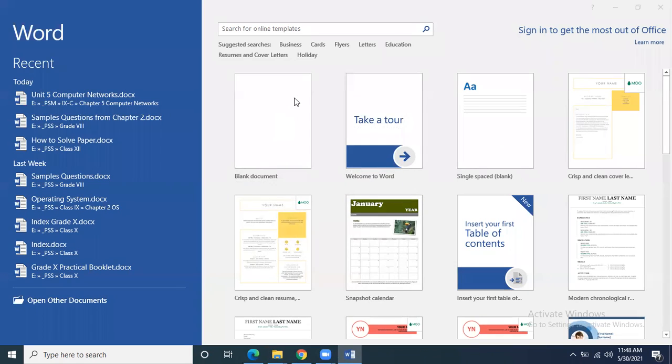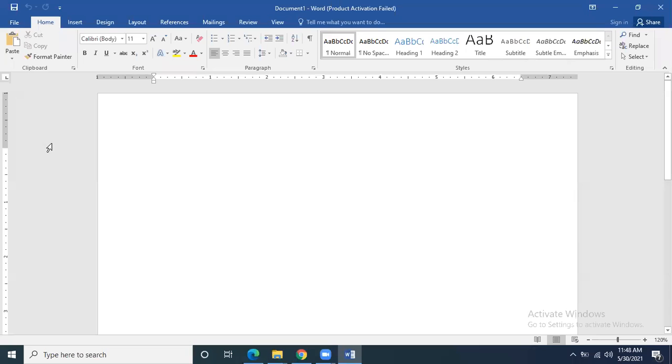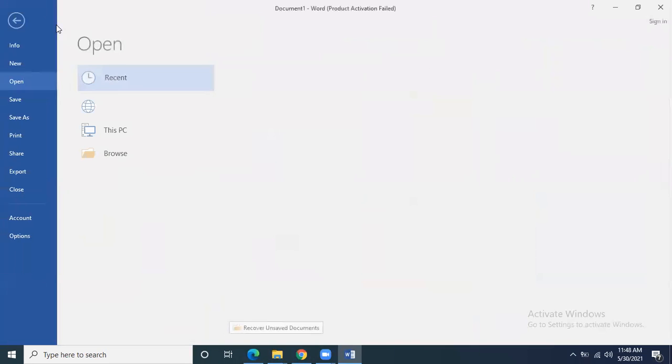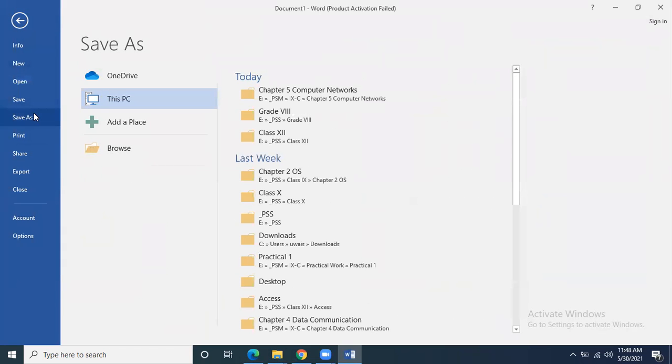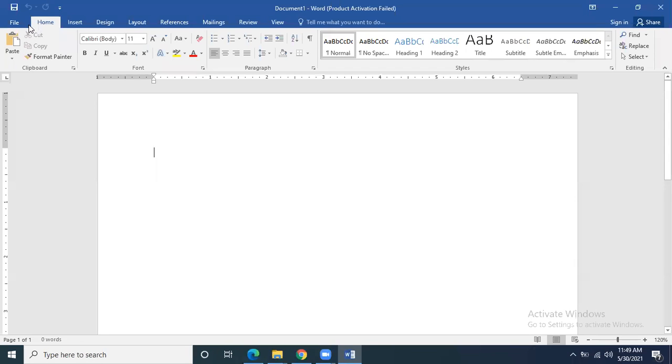When you click on Microsoft Word, you take a new file, and when you select a new file, a blank file will be given to you. And over here, you know that there is the file menu, there is the new option to take a new file, save, to save the files, save as, to make another copy of the file. Similarly, we have got print option, share option. Okay, all these options are there. So if I go to save, I can save if I want to make a copy of the file. So these are the basic things available in the file menu.